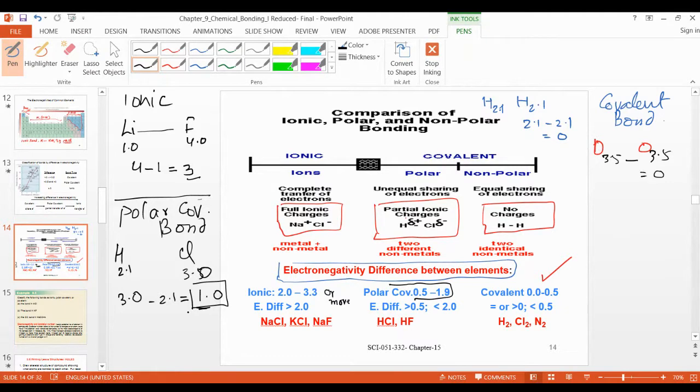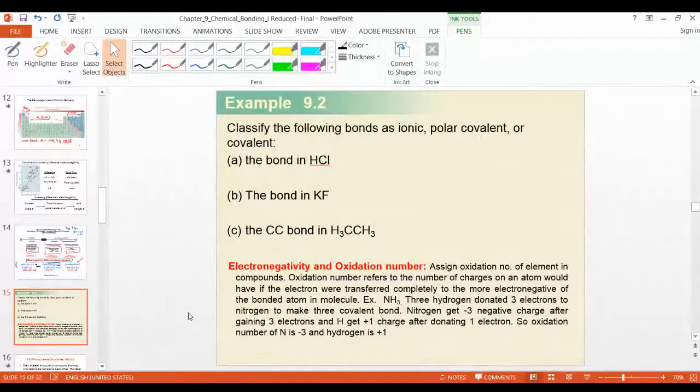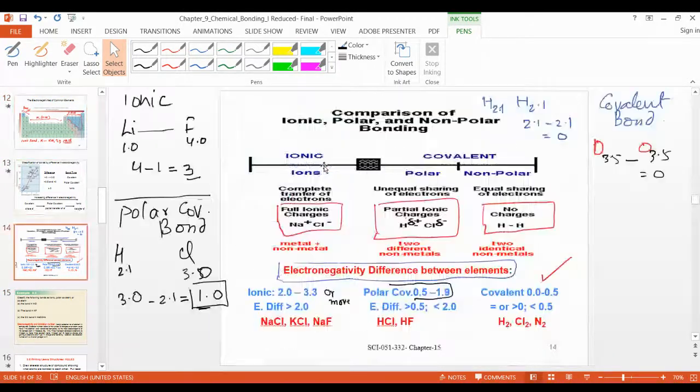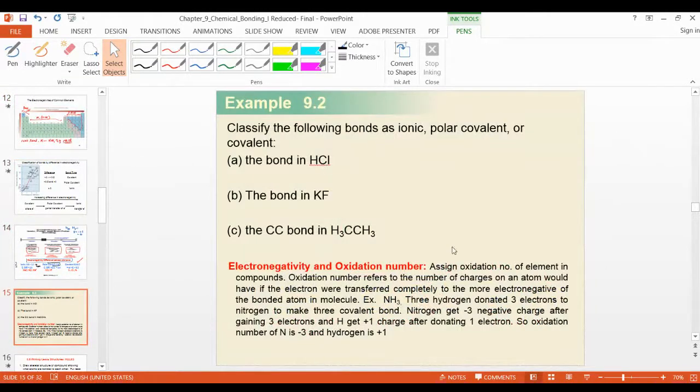Any question now? Electronegativity difference and how to identify covalent, polar covalent, and ionic. Any question now? You have to do some practice at home. Okay. Look at this one. How to identify? Just go through this slide. Then you use all these electronegativity values and calculate here. And now, without calculation, tell me, electronegativity without calculation.